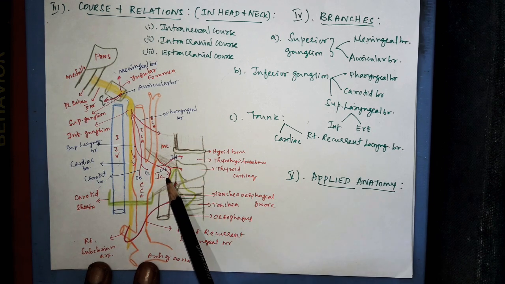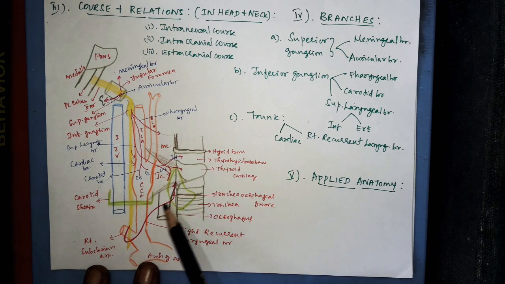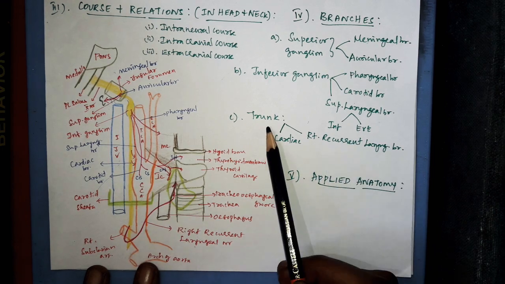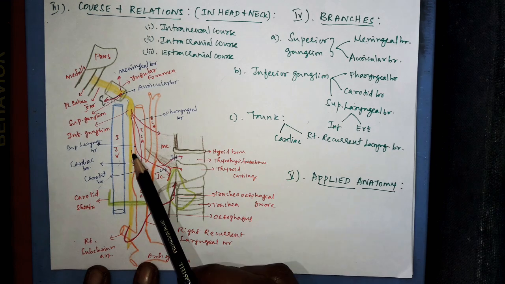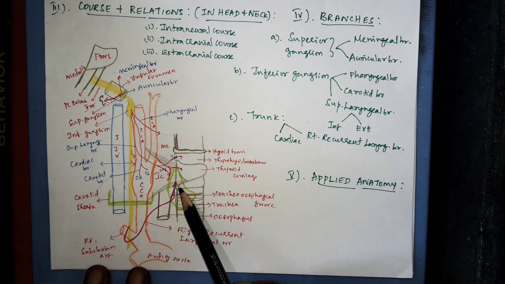And this external laryngeal nerve accompanies the superior thyroid artery and goes deep to the lobe of the thyroid gland and supplies the cricothyroid muscle. Then next is about the trunk branches, that is it gives off the cardiac branch and the right recurrent laryngeal branch.